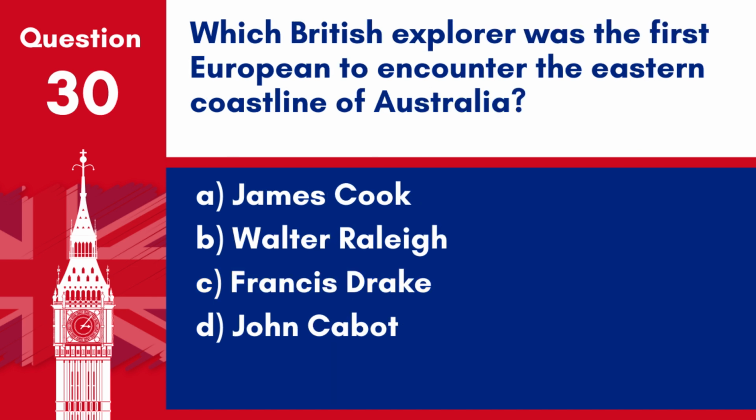Question 30. Which British explorer was the first European to encounter the eastern coastline of Australia? A. James Cook. B. Walter Raleigh. C. Francis Drake. D. John Cabot.